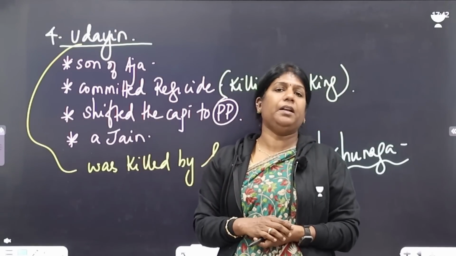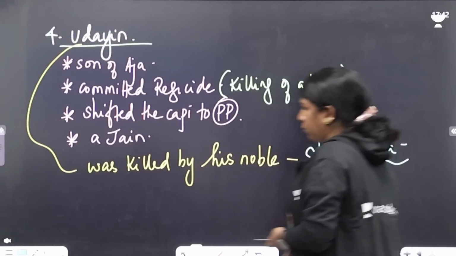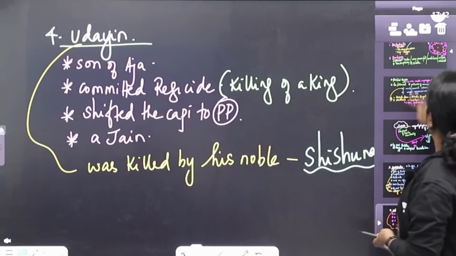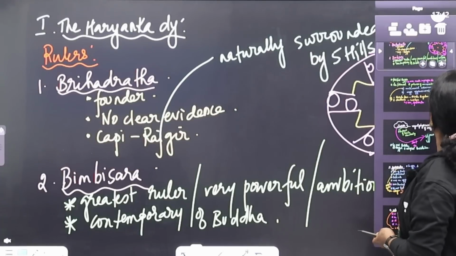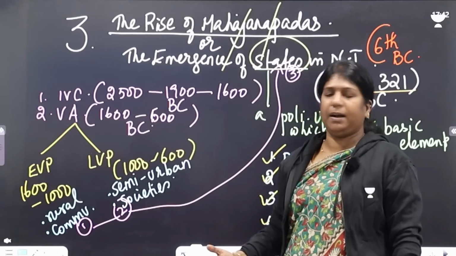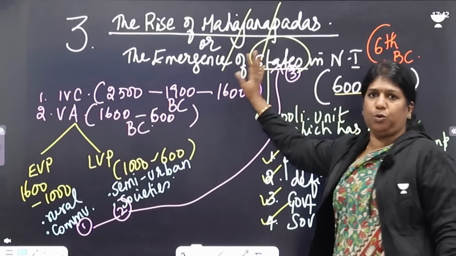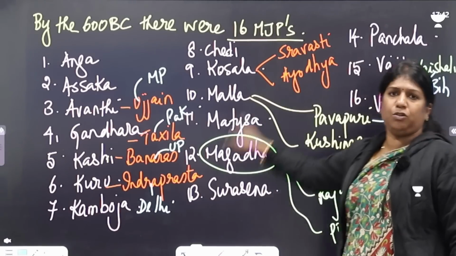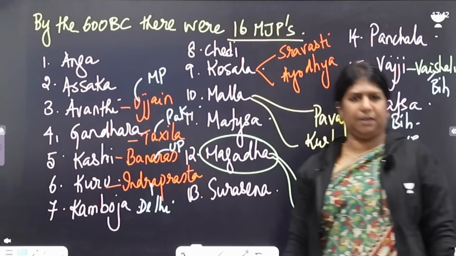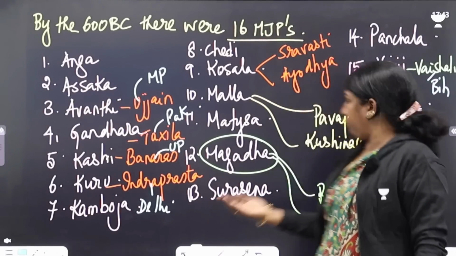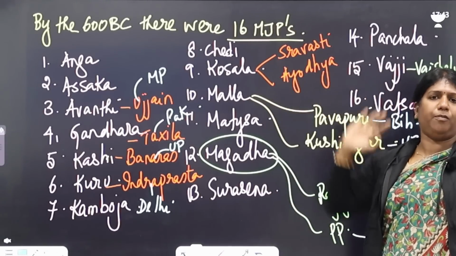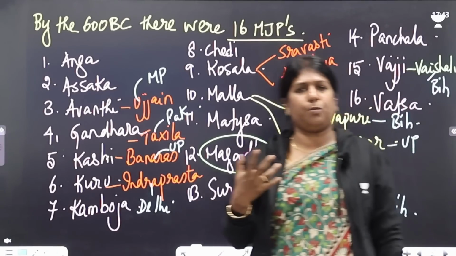Now, how do you see this for your prelims? Getting back to the prelims part, you need to know the brackets here. The second thing, you need to know all of them. Say, for example, which among the following kingdoms had Ujjain as its capital? Buddha died at Kushinagar, which is the capital of Malla. Mahavir died at Pavapuri, which is the capital of Malla. So in prelims, you may get some questions like this.